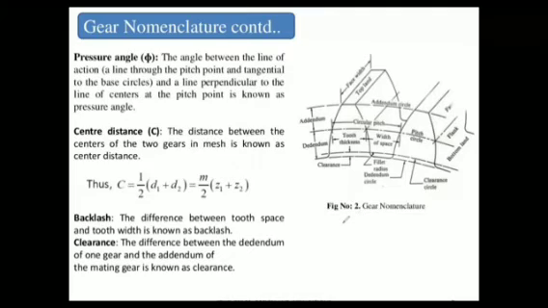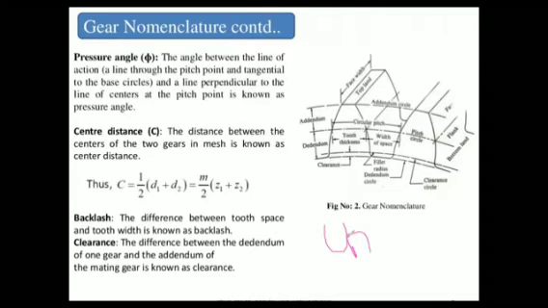Suppose this is one kind of tooth, right? Now a second tooth is in mesh. Here, this is a meshing point, right?